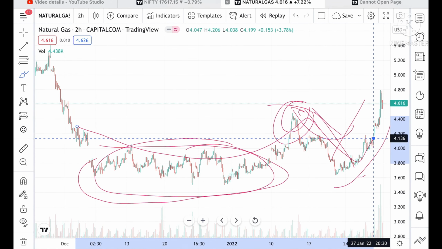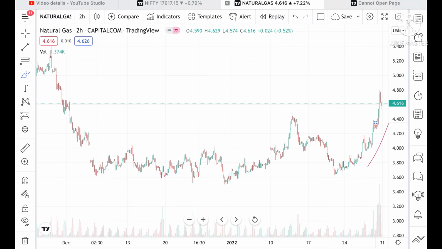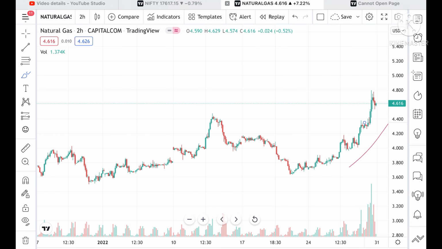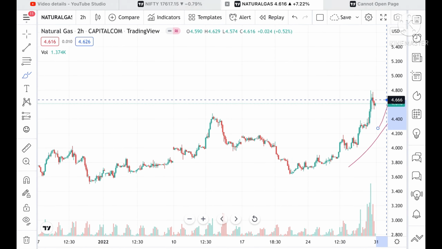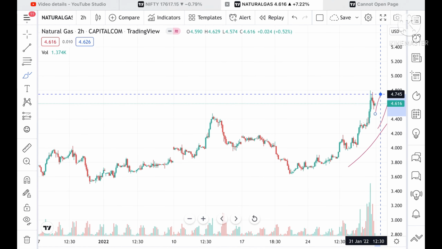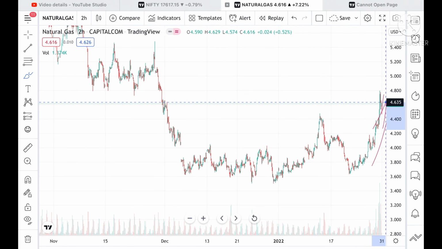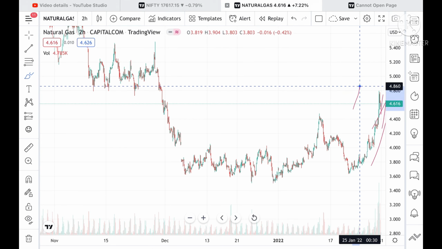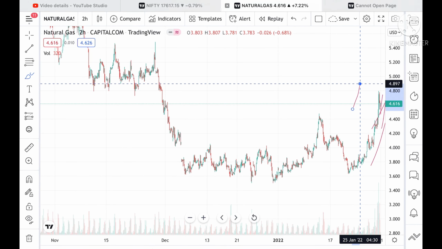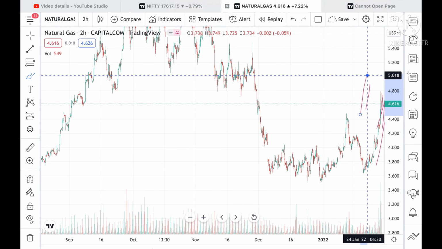Okay, and now look at the chart. If you look at the chart, 4.49, suppose it is now trading at around 4.616, and if the price sustains above this level, then we can see it can go to a level of 4.666. If the price sustains above this level, then it can go to a level of 4.745, and if the price sustains above this level, then we can see a level of 4.803. And if the price sustains above this level, then we can see it can go to a level of 4.897, and from there it can go to a level of 5.018.